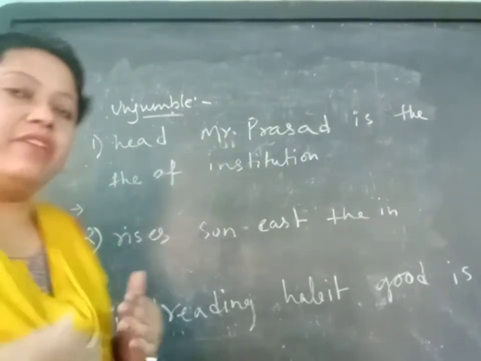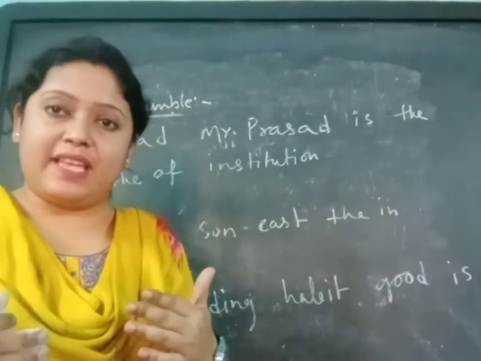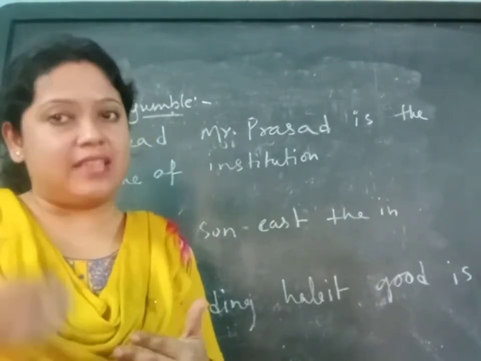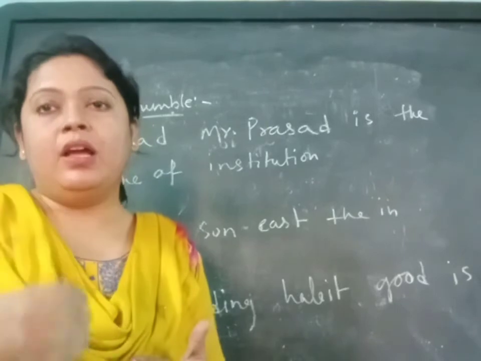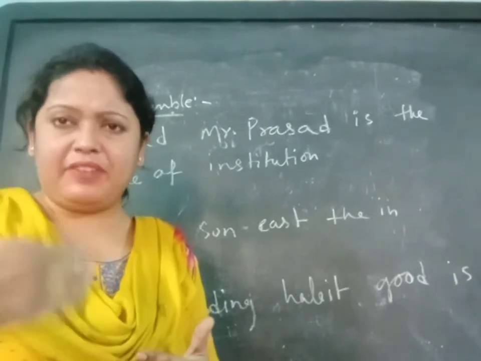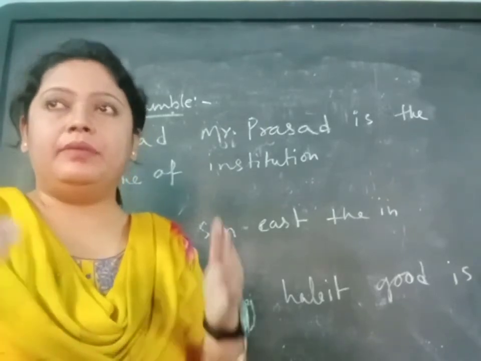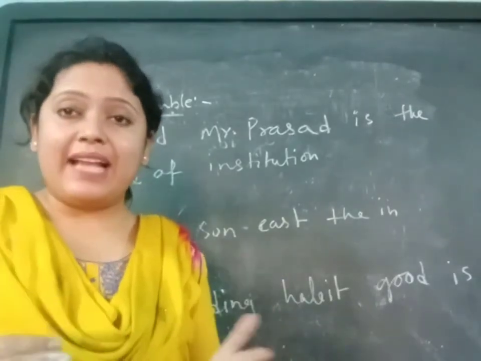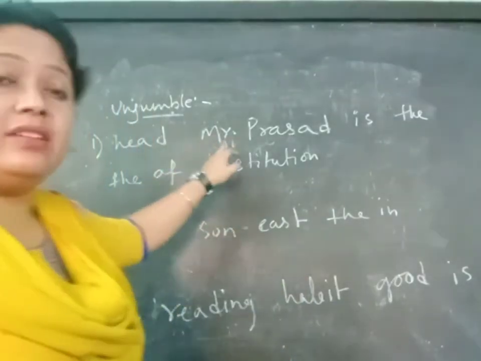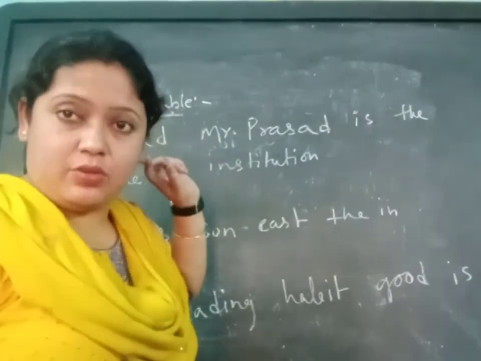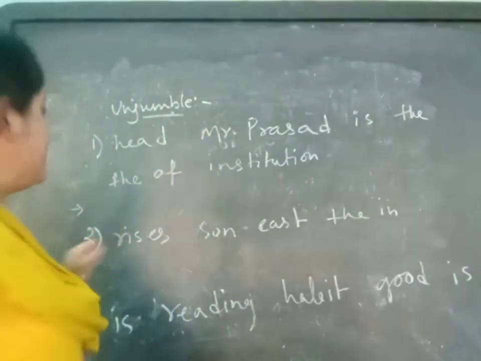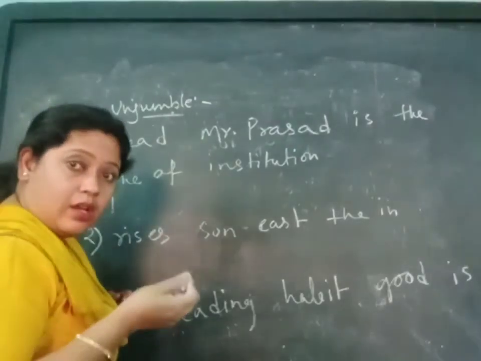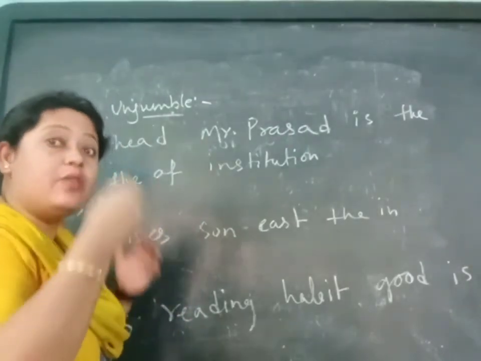At the first, when we are writing an assertive sentence, what is an assertive sentence? I will come to that after. But the thing is that when we are stating a sentence, at that time we should write the subject first. So here Mr. Prasad is the subject. That means who is doing the work here.